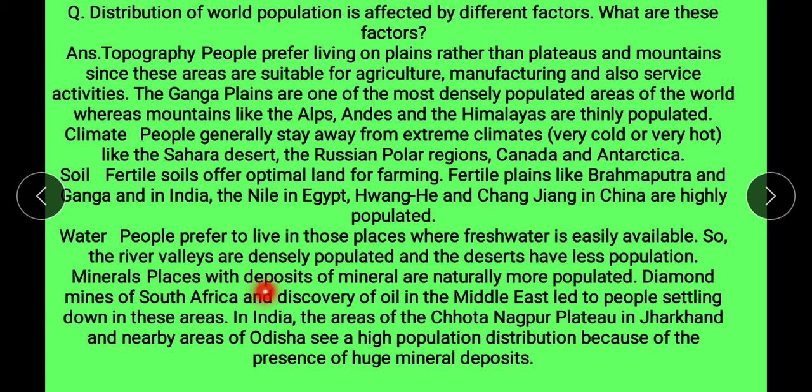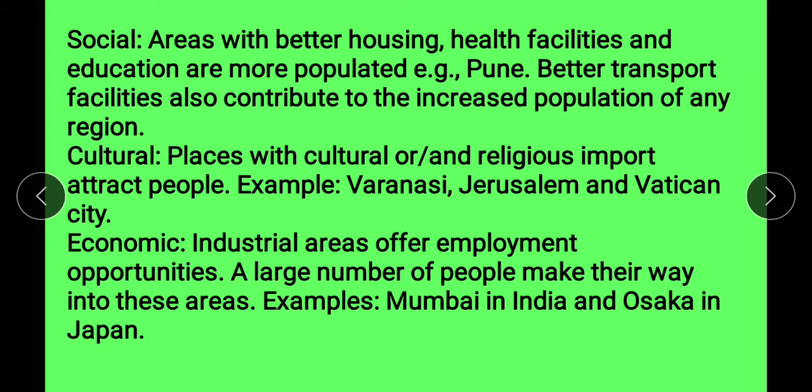Minerals. Places with deposits of minerals are naturally more populated. Diamond mines of South Africa and discovery of oil in the Middle East led people to settle down in these areas. In India, the areas of Chota Nagpur Plateau in Jharkhand and nearby areas of Odisha see a high population distribution because of the presence of huge mineral deposits.